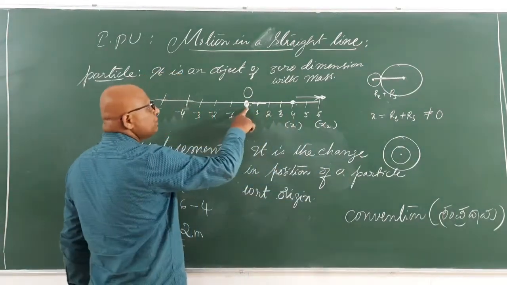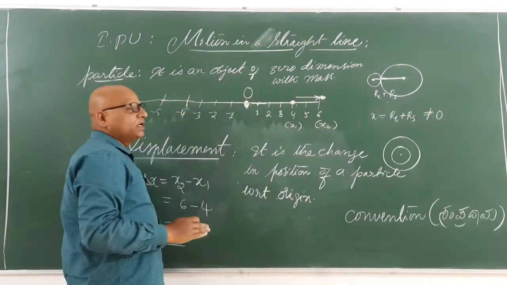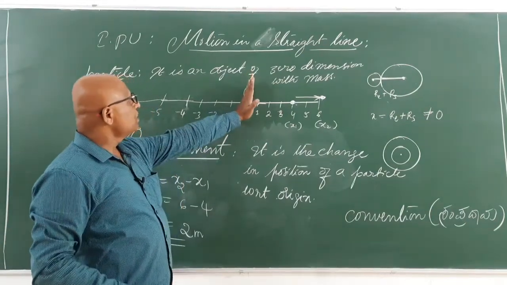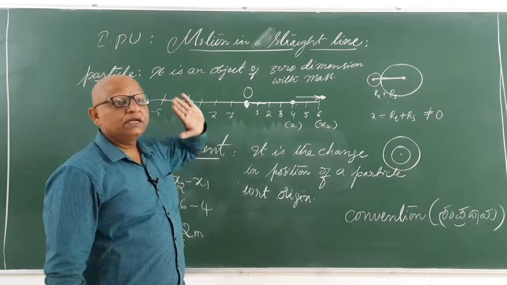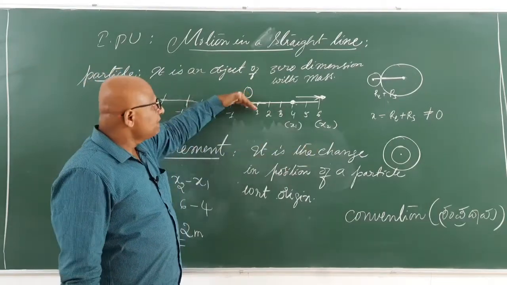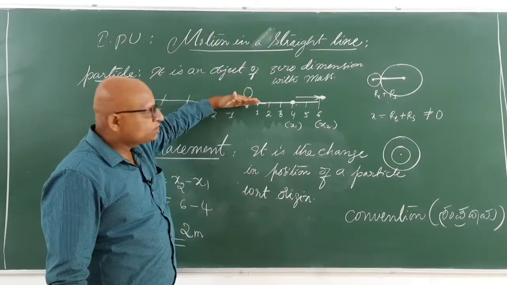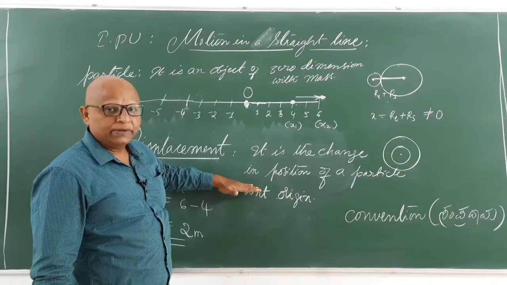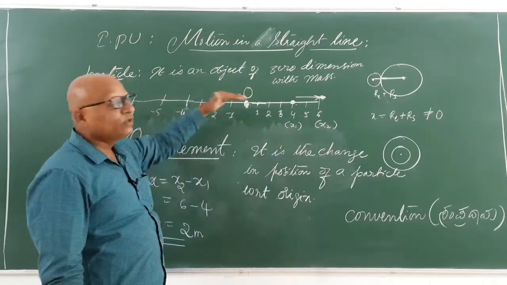Whatever comes to the right side of origin is always taken to be positive. Whatever comes to the left side of the origin is taken negative. Whatever comes to the upper side of the origin is positive. Whatever comes to the downside of the origin is negative. Upper positive, right positive, left negative, down negative.